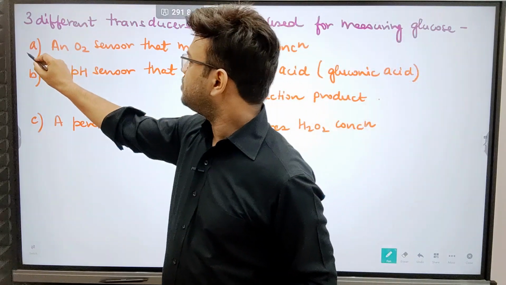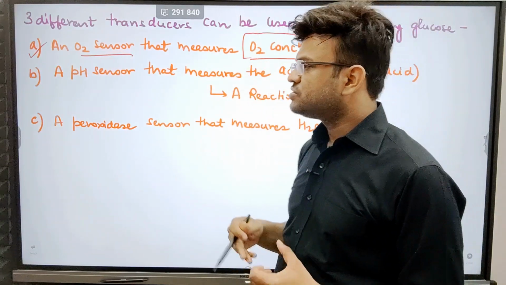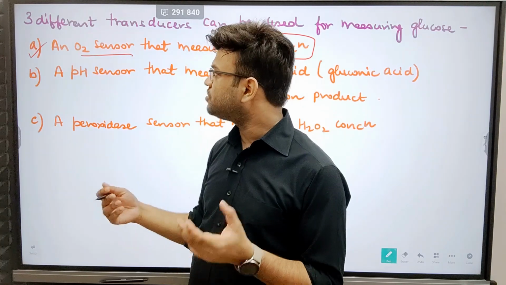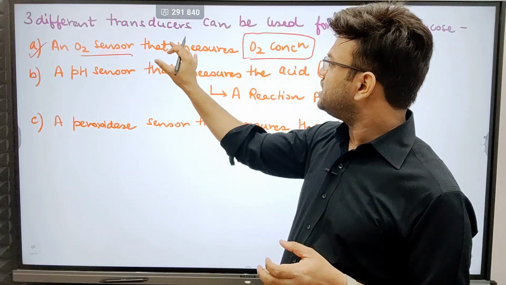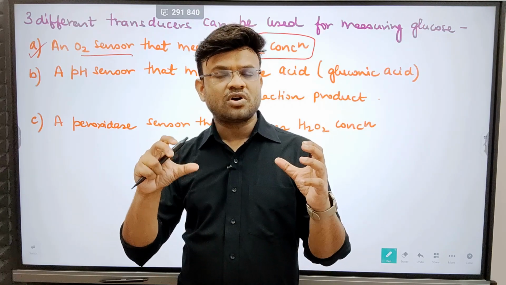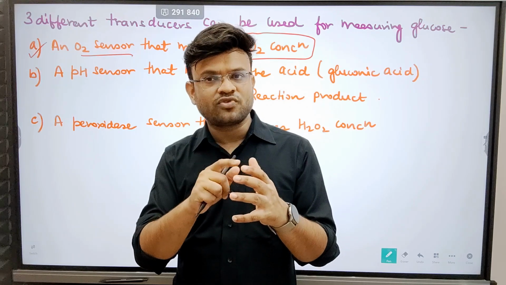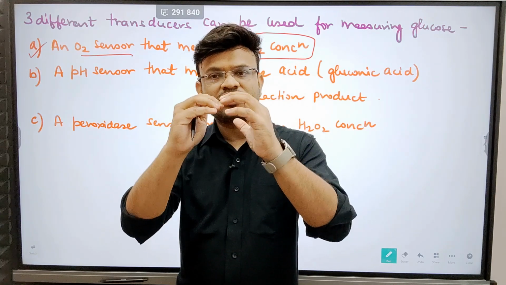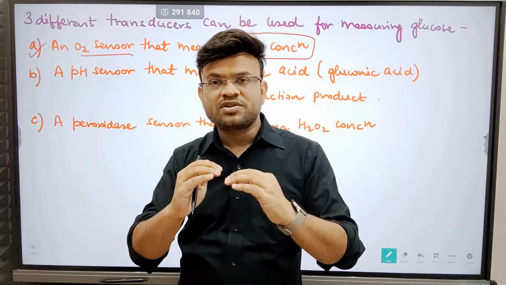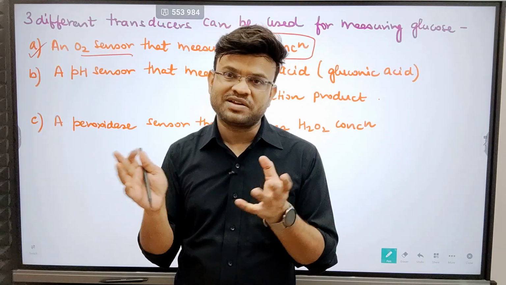First one is an oxygen sensor that measures oxygen concentration. One of the transducers can measure the changes in the oxygen concentration. Since oxygen interacts with the reduced FADH2 form of glucose oxidase, oxygen's concentration will be reduced, and this transducer measures how much oxygen concentration got reduced, and therefore it can predict the glucose concentration.